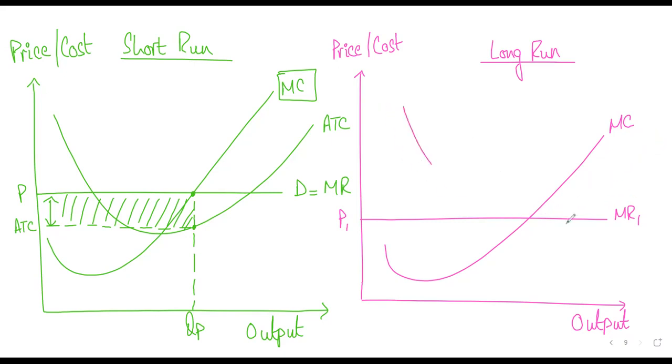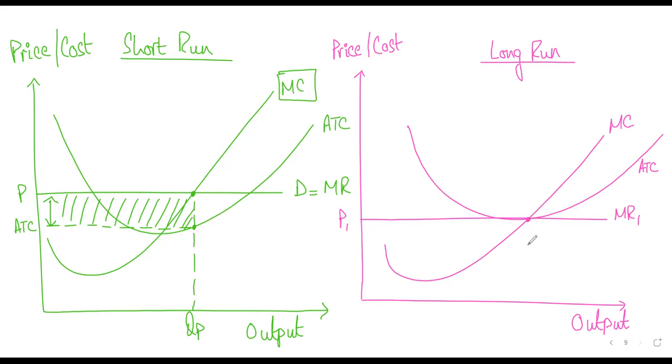It will be tangent to your demand curve. So your ATC in the long run is tangent to it, like this. Now, what is the profit maximization point? Again, where marginal cost is equal to marginal revenue, right? The two are intersecting at this point, am I right?